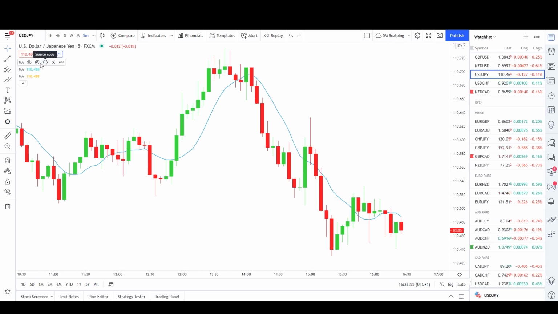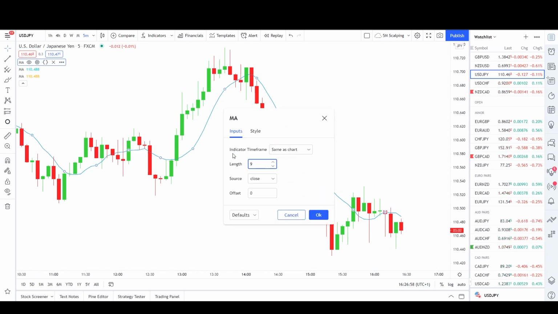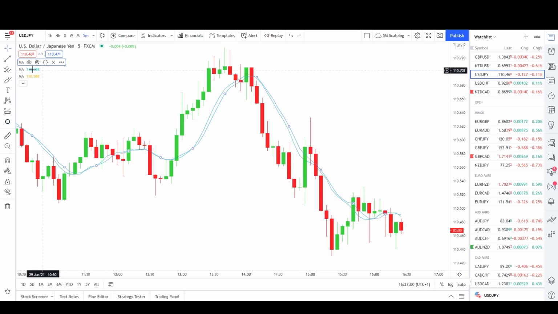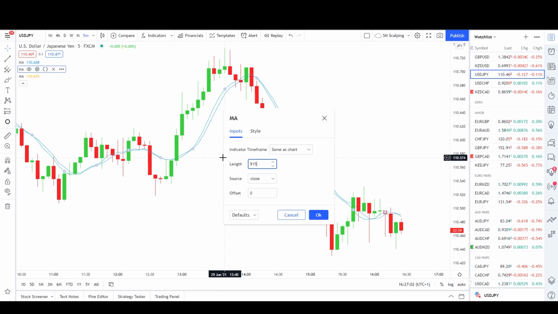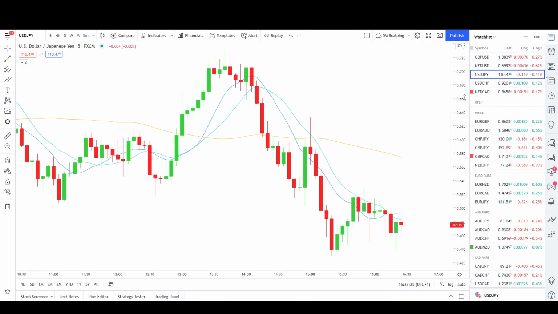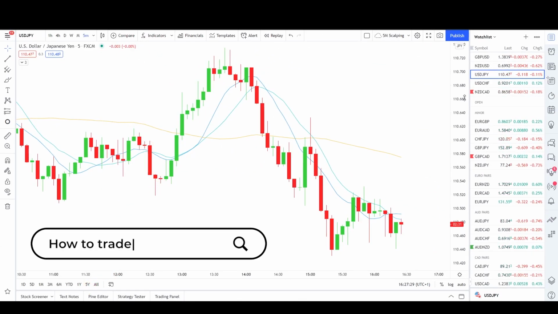All you have to do is go to the settings bar and change to 10, and of course we have to change the next to 15, not 915 but 15, and the last one will be 50, as I said, to assist us with the trend. So the first step of this strategy is done, but how do you actually trade the scalping strategy?